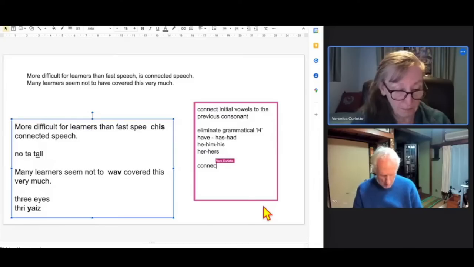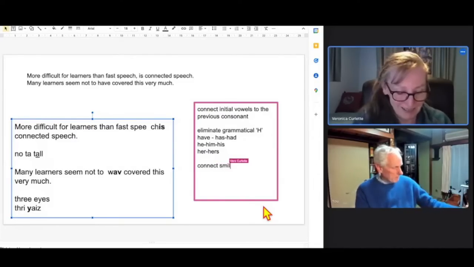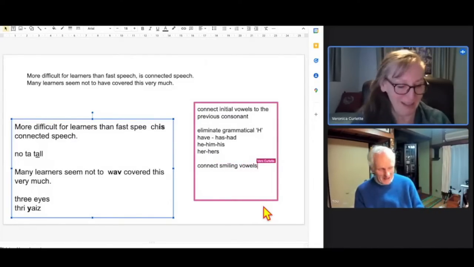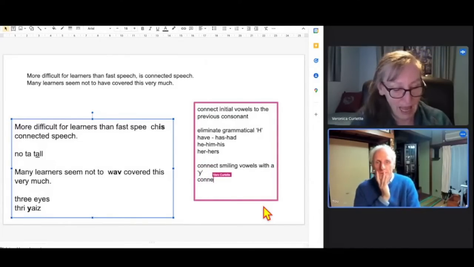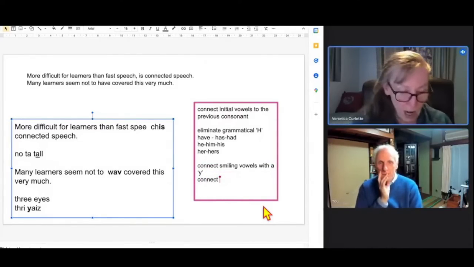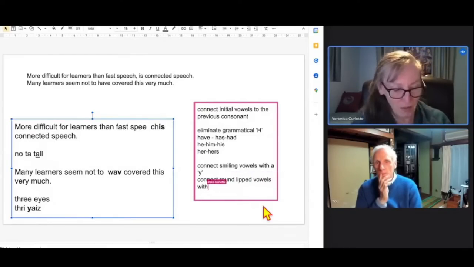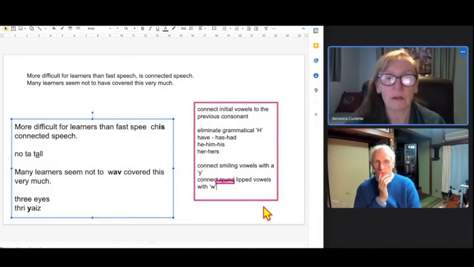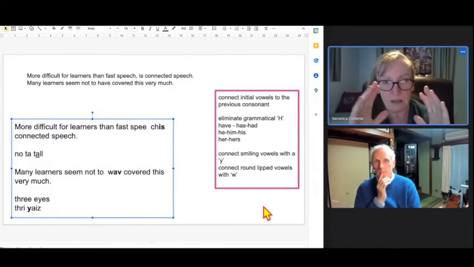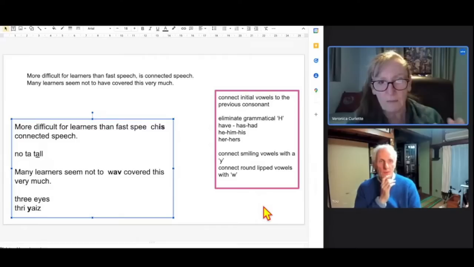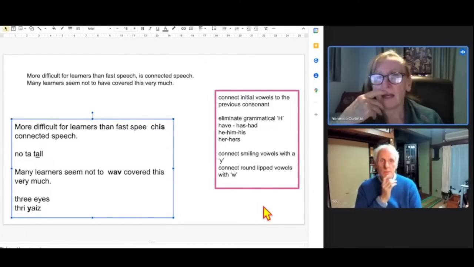Connect smiling vowels with a y sound. And connect round-lipped vowels with a w sound. Okay? Start there. Take a text, do what I just did, and try to say it a little bit. And then listen for it when people are speaking.